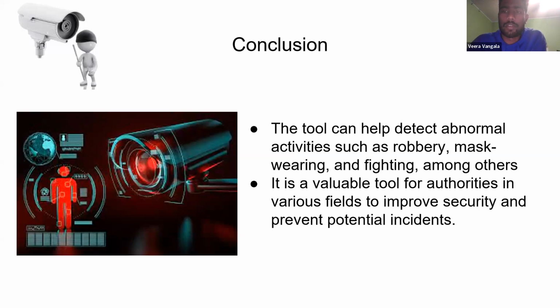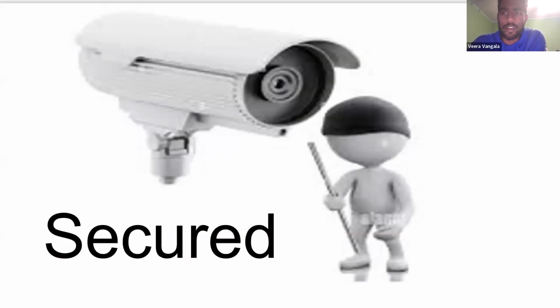So it is very valuable for authorities to use this tool to save their time in various fields, to improve their security, and also to prevent potential incidents happening in the society around us. It is the best thing if we use automation in our life. As the AI field is growing, this becomes a very useful thing, and we are now completely secured with the automated systems which we have developed here.